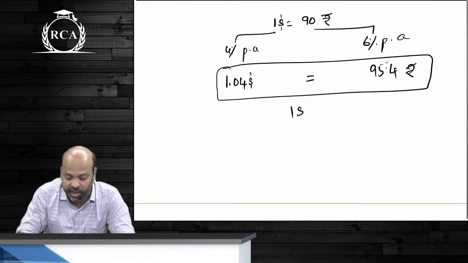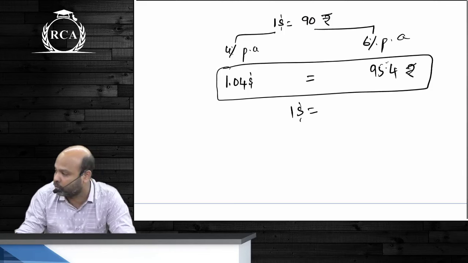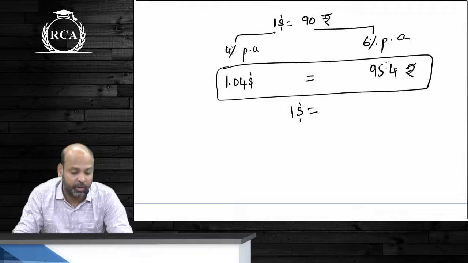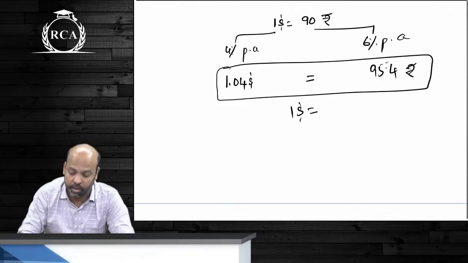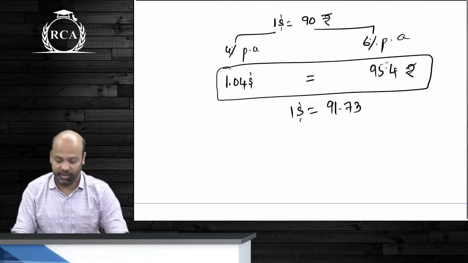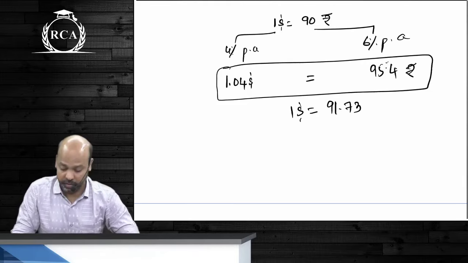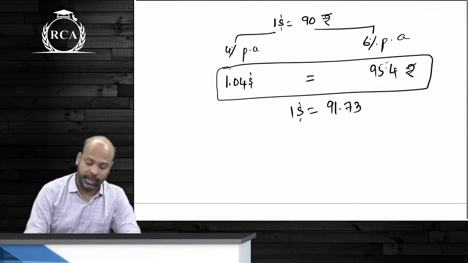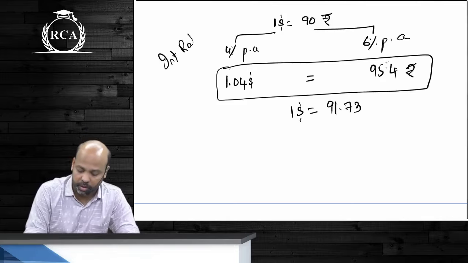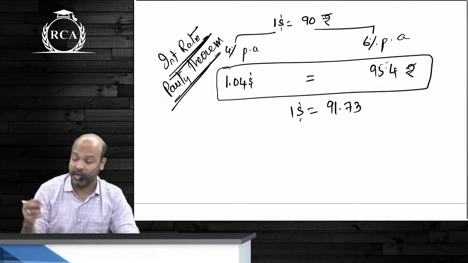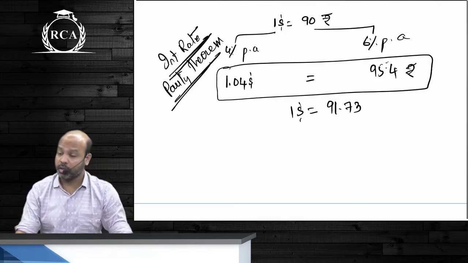So your exchange rate after a year will become $1 is equal to 95.4 divided by 1.04. Calculator की बैटरी बाद में बचाओ, निकालो बाहर. 91.73. So the exchange rate that should prevail will be $1 is equal to 91.73 after a year. समझ में आ रहा है? इसको हम लोग बोलते हैं interest rate parity theorem. We will be learning about this in CA final, but just because someone spoke about currency rates, I'm talking about this, that interest rates will have an impact on the currency.